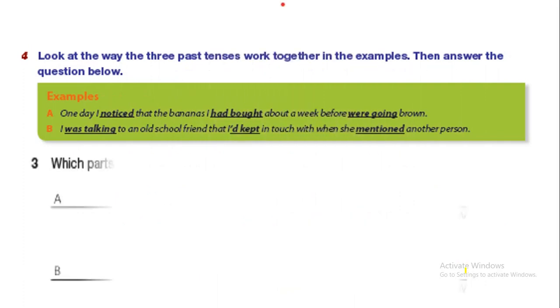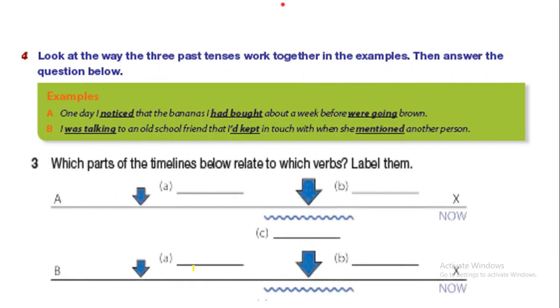let's move to the coming one. Here we have some examples. One day I noticed that the bananas I had bought about a week before were going brown. Now, which one happened first of these three actions? Yes, it is had bought. Which one is the second action? It is noticed. So the first one is past perfect and the second one past simple as we agreed.